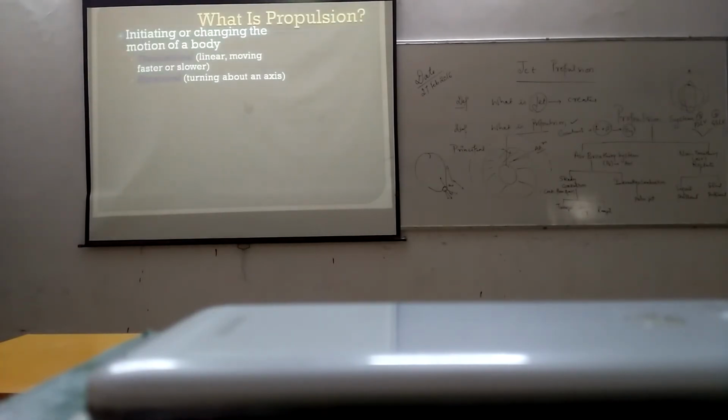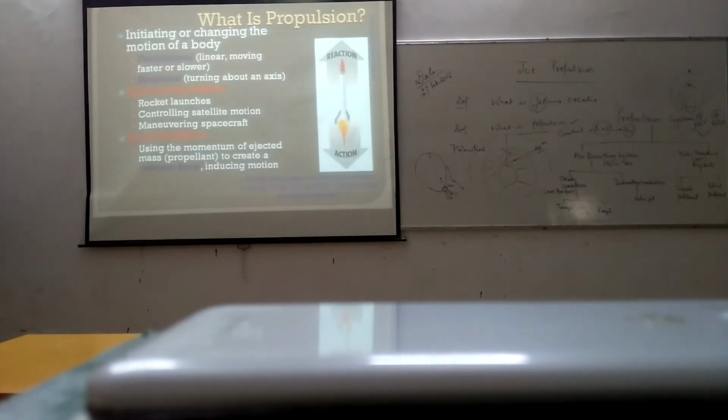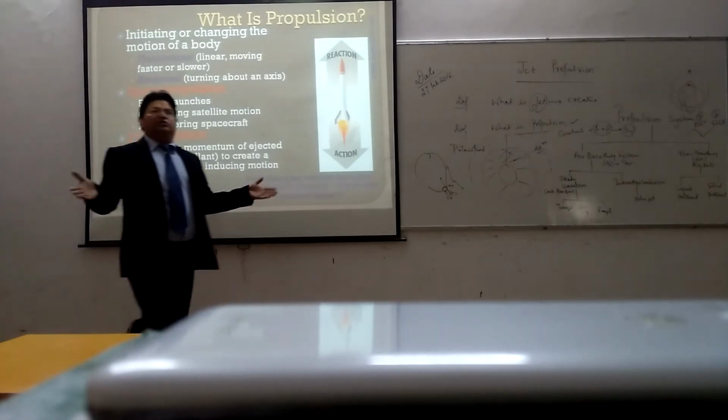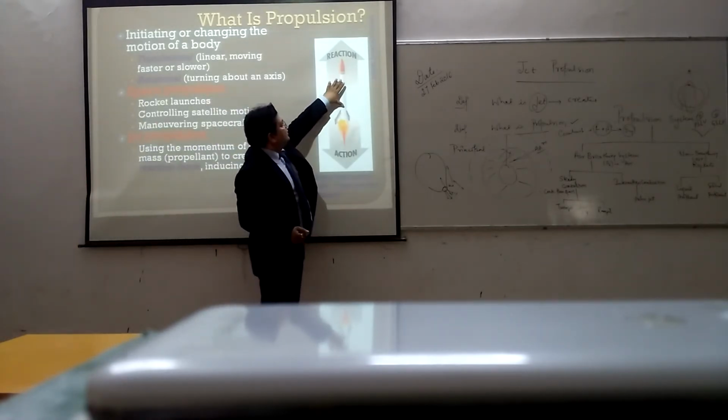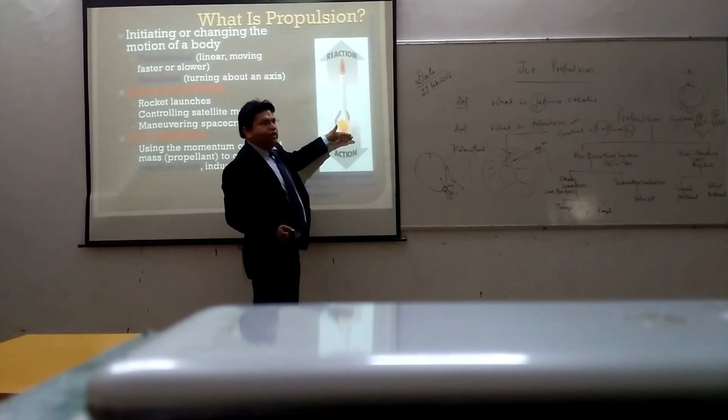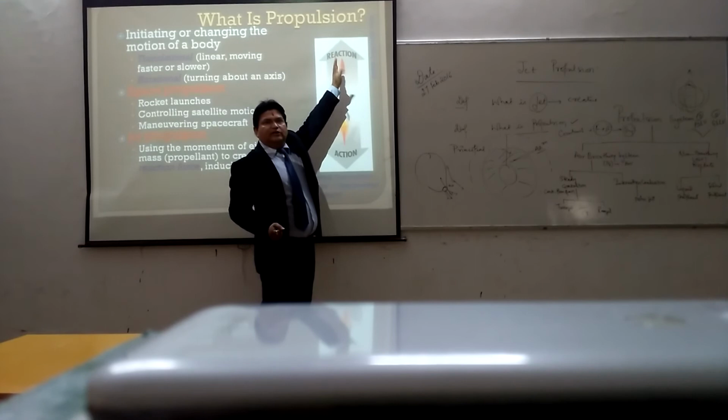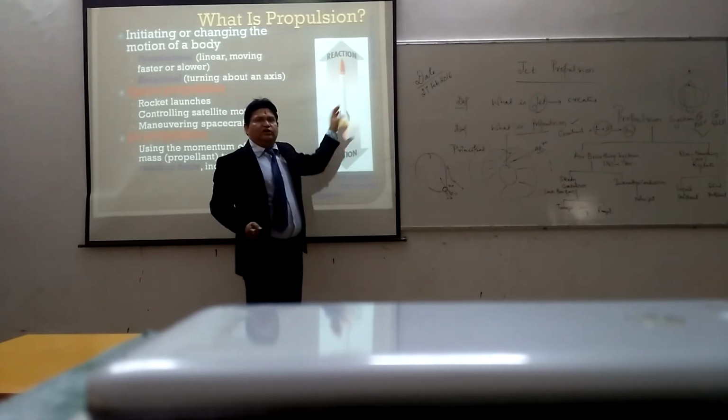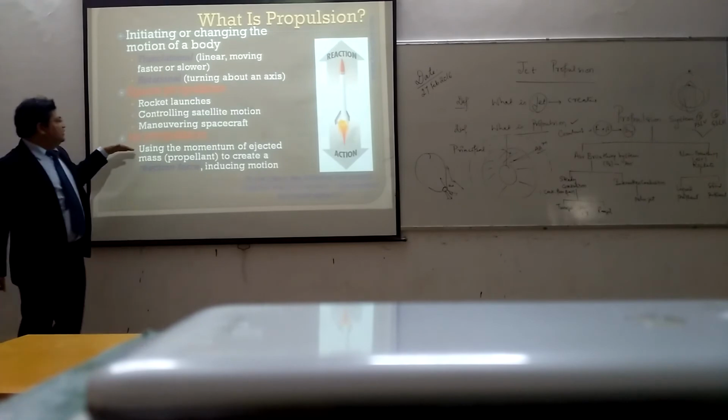Now the first thing that comes into our mind is, what is propulsion? As I told you, propulsion means basically the motion of a body. It can be rotational, it can be linear in direction. Now space propulsion, as I have explained, speaks about rocket launching and controlling the satellite motion, etc. Now jet propulsion, as you see from the figure, is based on Newton's third law. Where is the action? Action is here, and because of this action, the whole rocket body is moving ahead. So this is based on Newton's third law, and this is called jet propulsion.